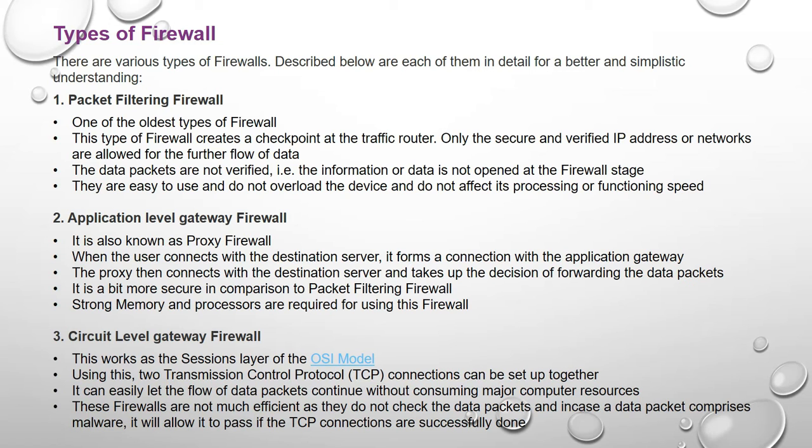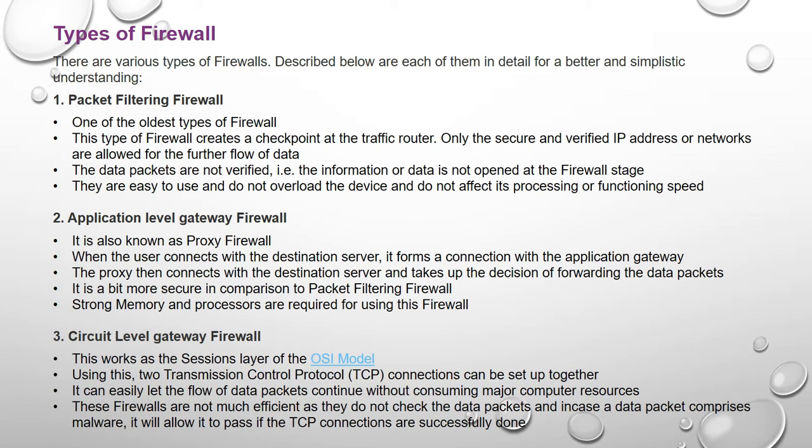So this application level gateway firewall is one type of proxy firewall. And it is more secure as compared to the packet filtering firewall, because it requires strong memory and processors.